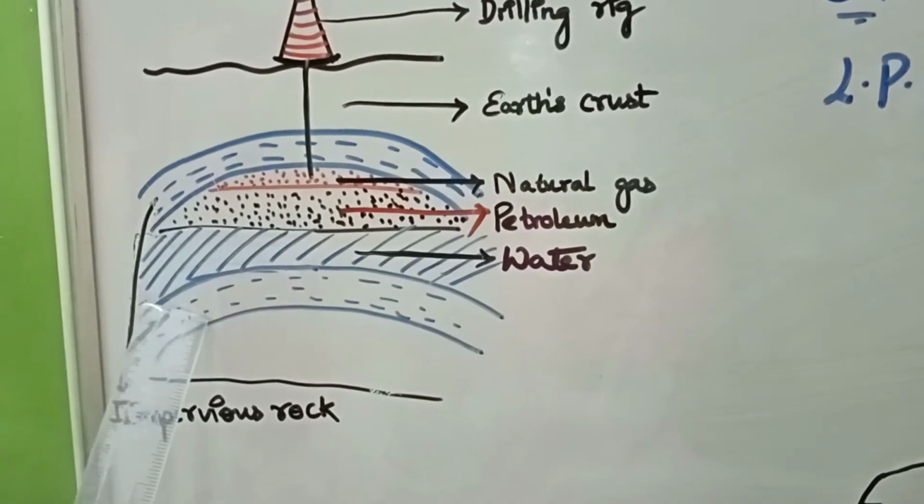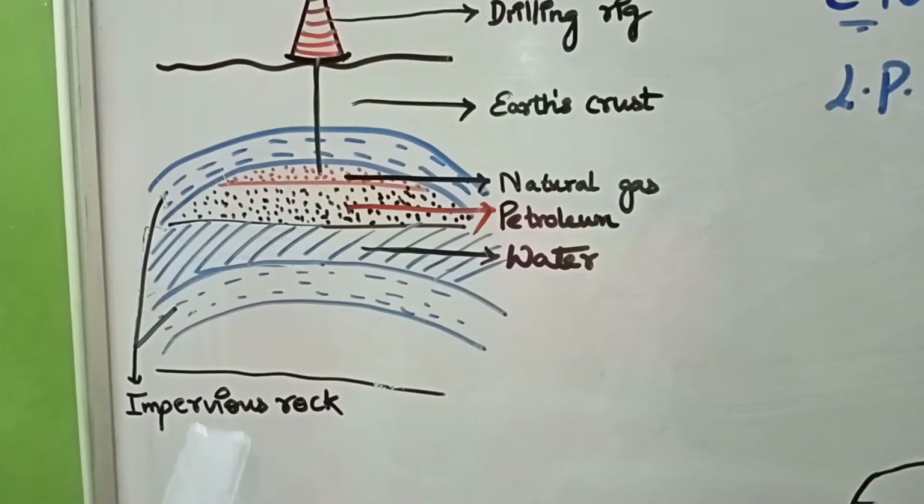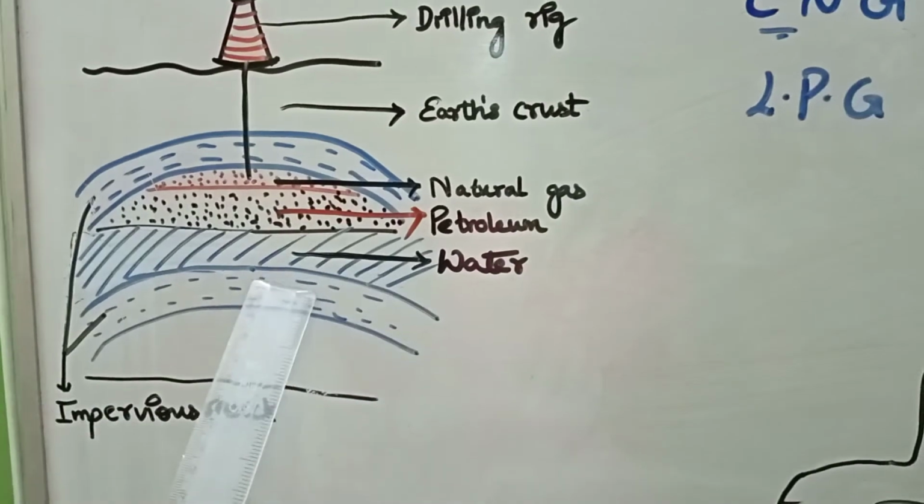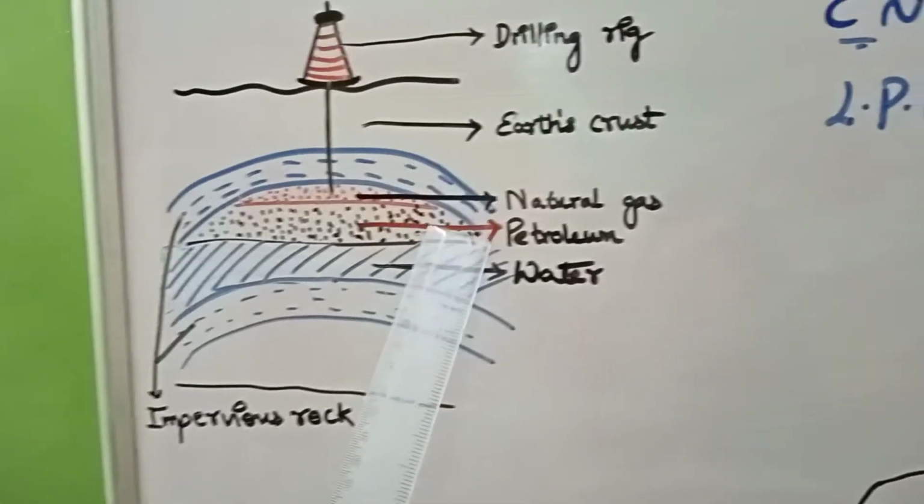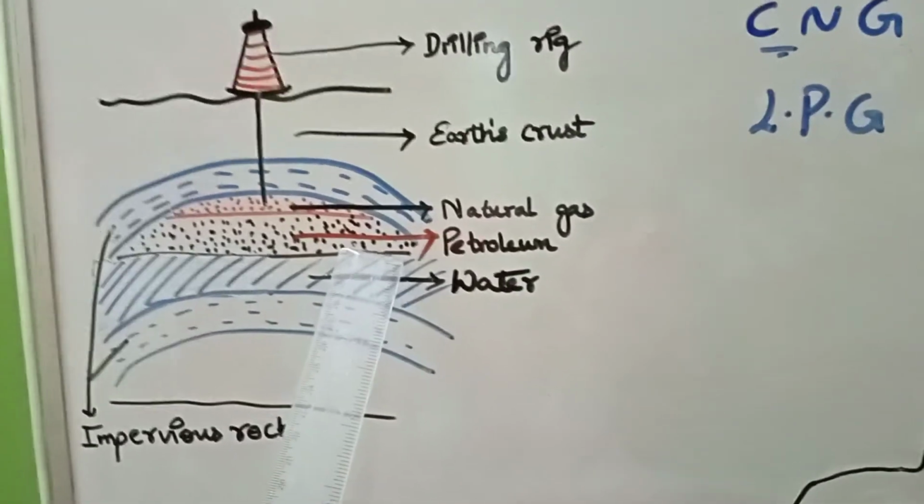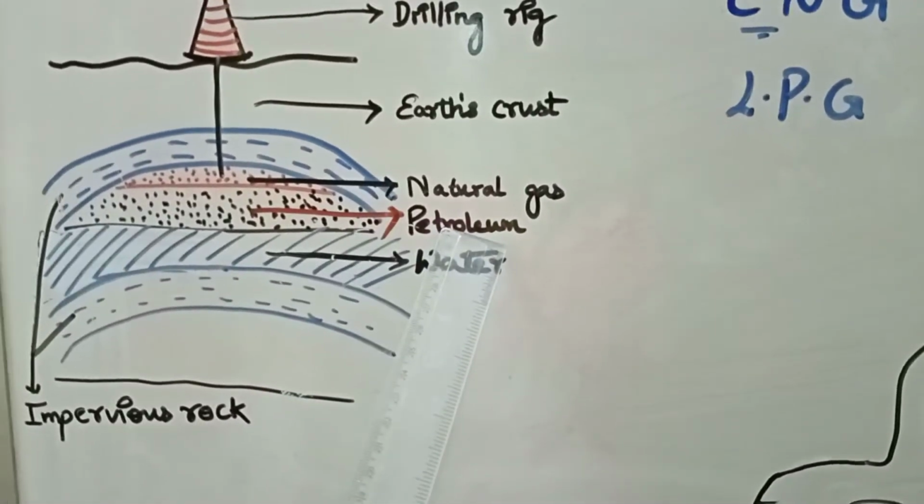So these two layers of rocks are called impervious rocks, and there you are able to find water. Above that is oil, which is less dense than water, so it floats on it. That is the petroleum or the crude oil.